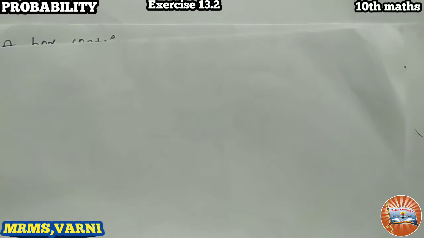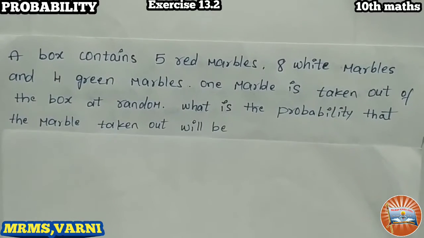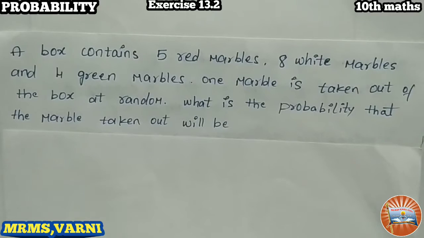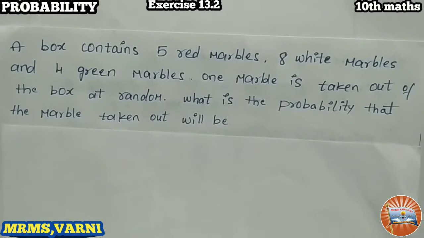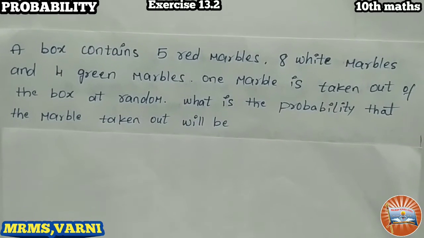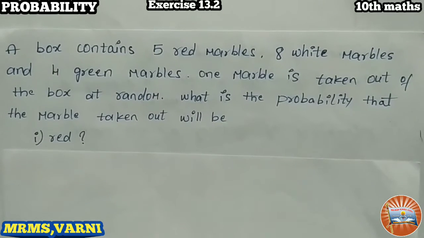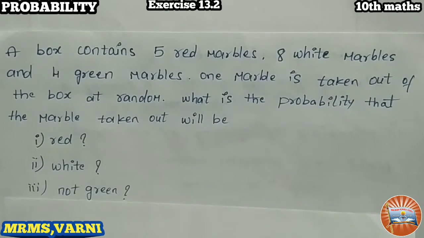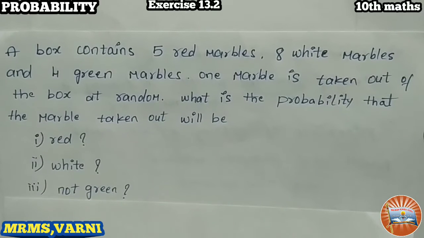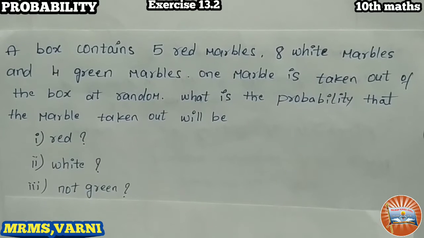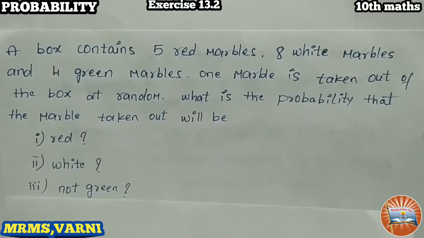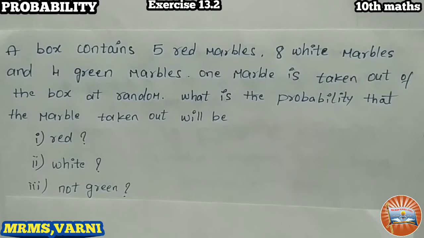This is the given question here. A box contains 5 red marbles, 8 white marbles and 4 green marbles. One marble is taken out of the box at random. What is the probability that the marble taken out will be: 1, red; 2, white; 3, not green? So we have to find the probability of getting a red marble, second, a white marble, as well as not green. For the third problem, we first find the probability of a green marble, then we calculate for not green.